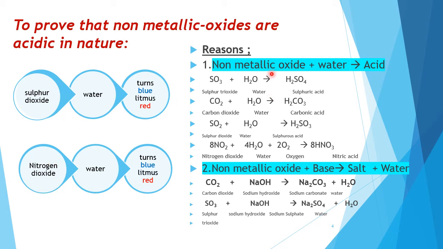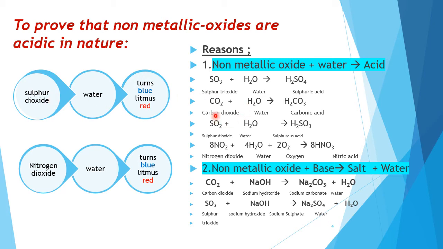What is the reason for acidic nature of non-metallic oxides? Children, when non-metallic oxides such as sulfur dioxide, here sulfur trioxide, combine with water, it will form sulfuric acid. And because of this acid, we can say sulfur dioxide or trioxide is acidic in nature.